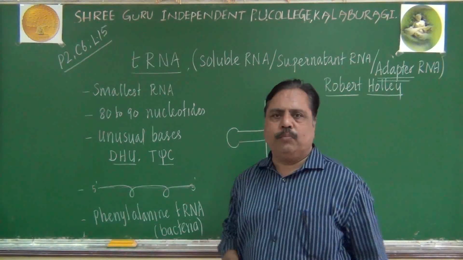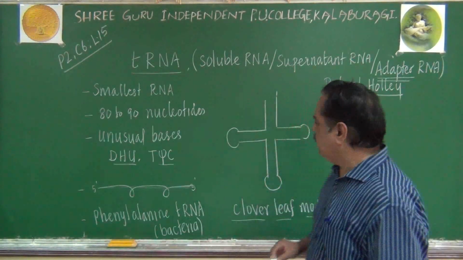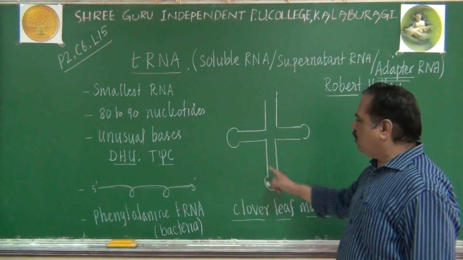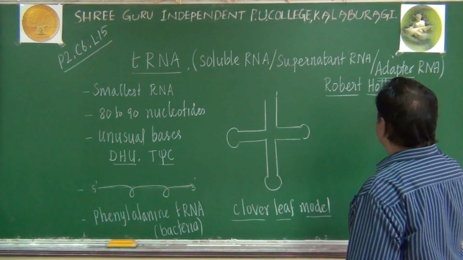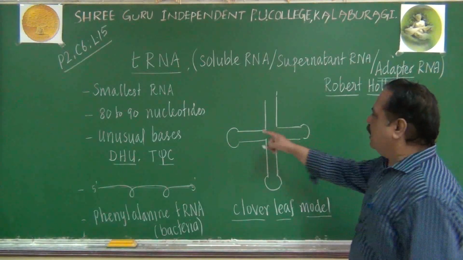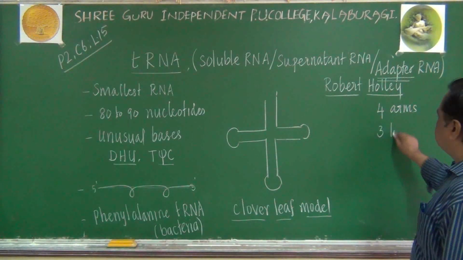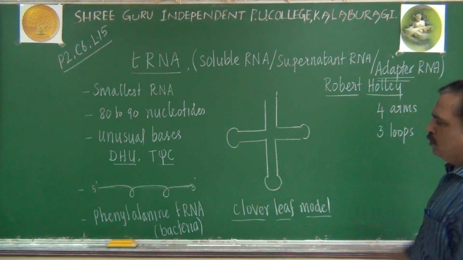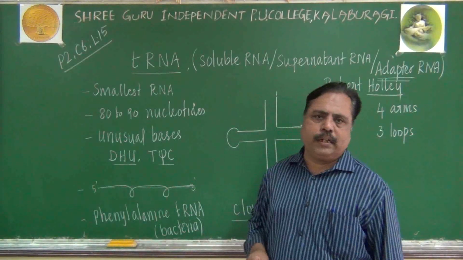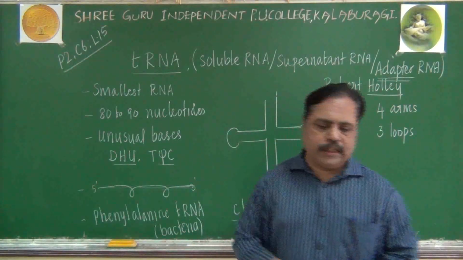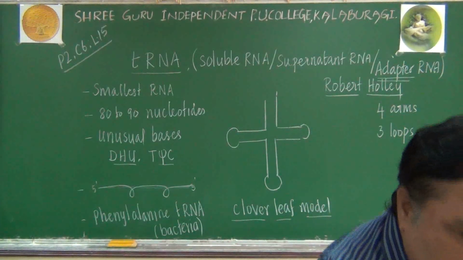Let me explain this tRNA molecule. It has 4 arms in it. There are 4 arms present in the tRNA molecule and 3 loops. Why do they have loops? Because of the pseudouridine and these other modifications. Now listen carefully, what are those 3 loops?